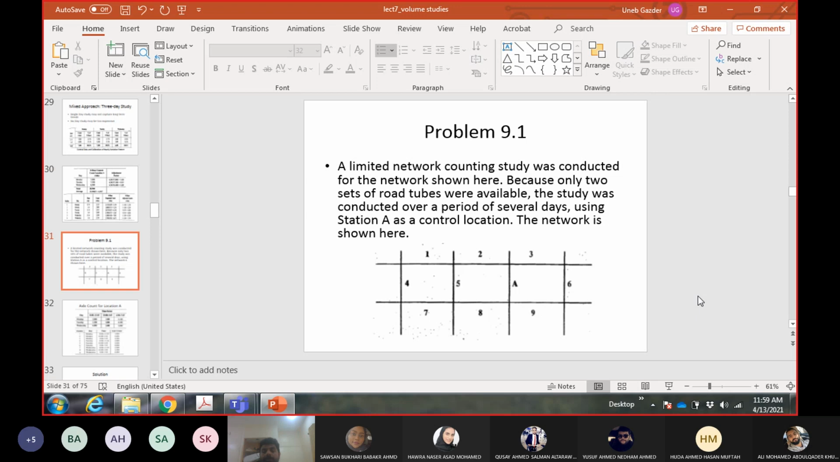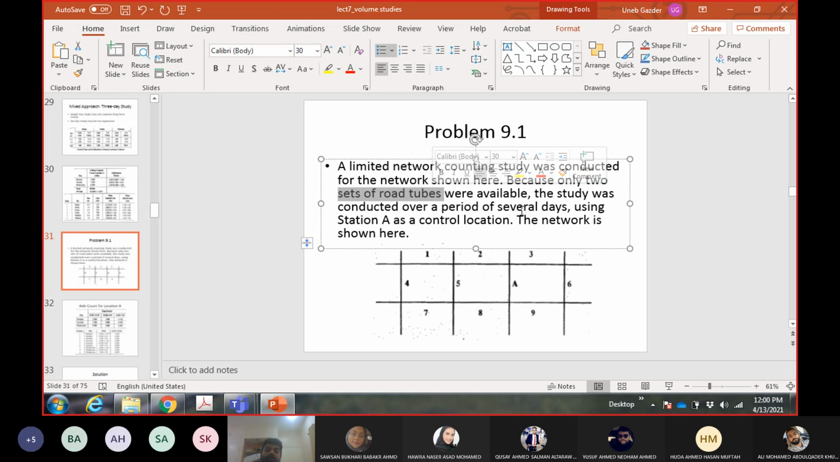This is another example. Okay, the new example now. So we have now total 10 segments, 10 links. You can see it in the sketch here, and one of them is marked as A, so that is the control count location, and then we have 9 coverage count locations. Okay, 9 coverage count locations, and again we have a very poor client or a very poor consultant who has only 2 sets of road tubes.